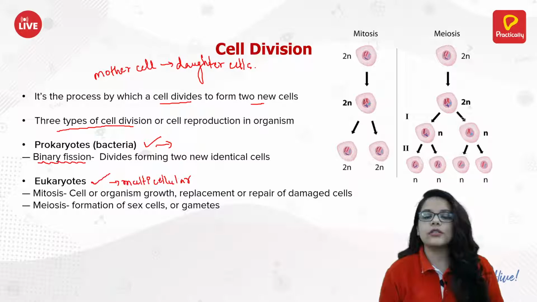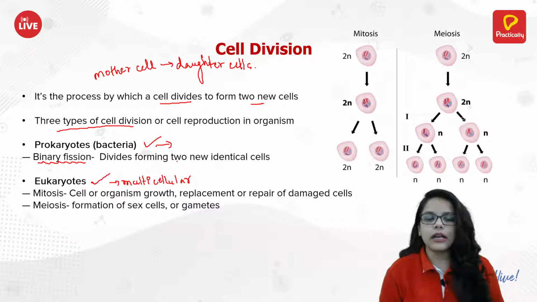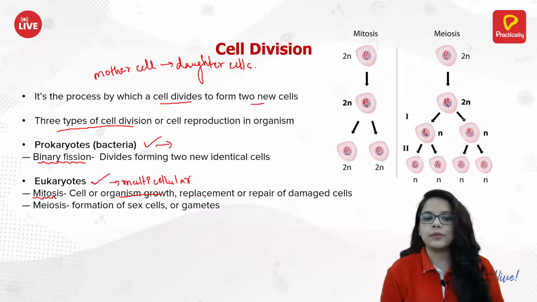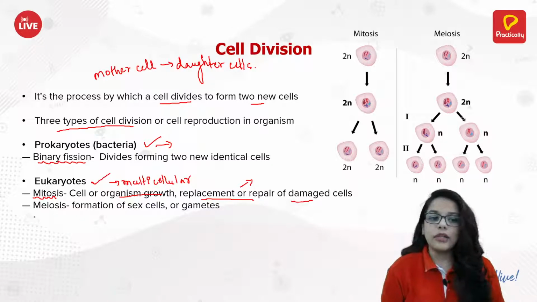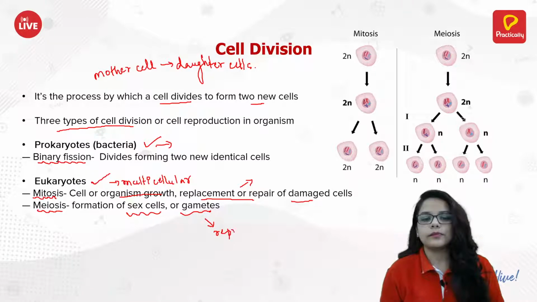So we are multicellular. It's not that only one cell will give birth to two daughter cells and done. No. So it is kind of a complicated process. Eukaryotes have mitosis, for the growth of the organism, replacement or repair of damaged cells and all. Mitosis happens in these places. And meiosis is basically for the formation of sex cells or gametes. So this is basically for growth, repair, damage, etc. This is for reproduction.